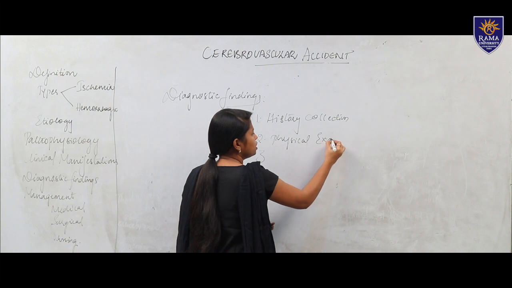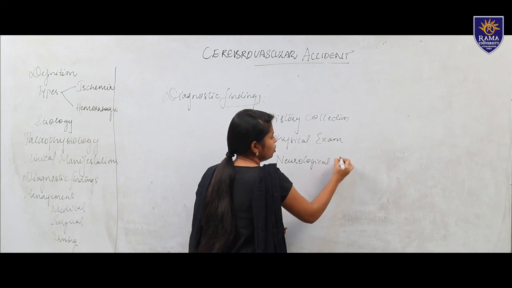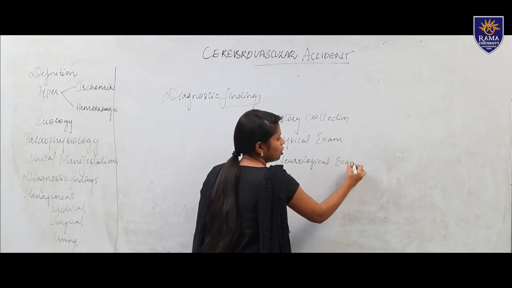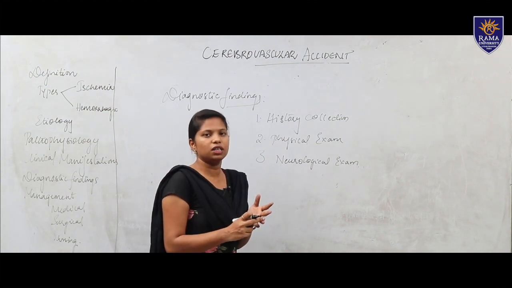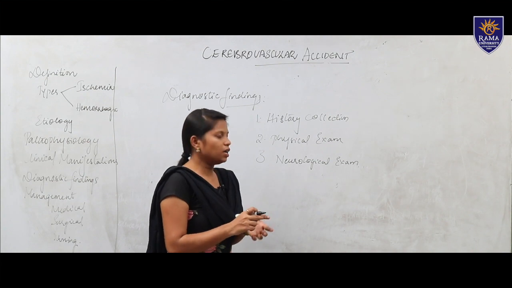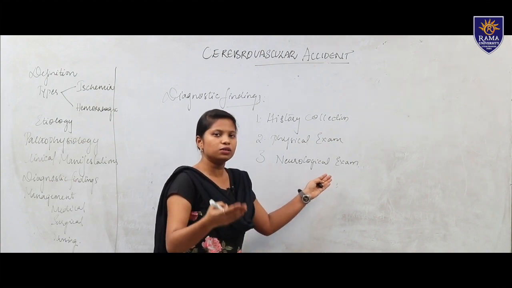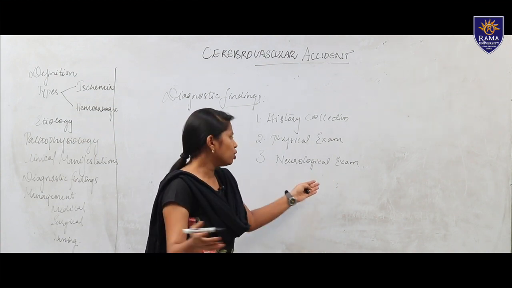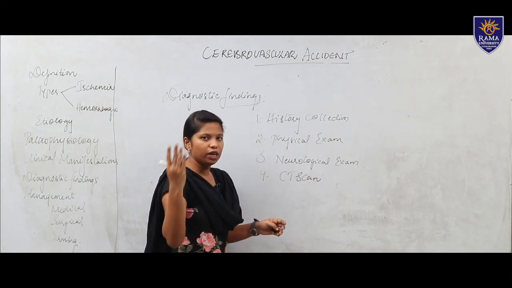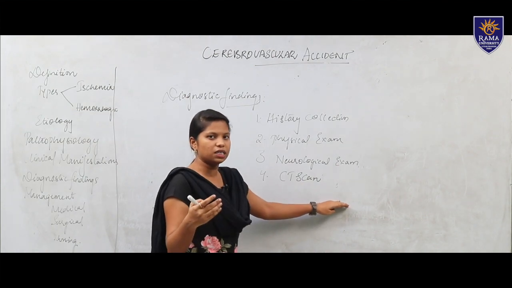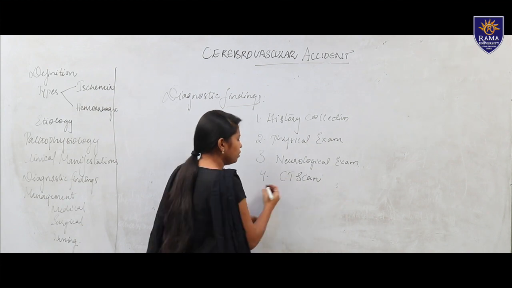Then you have a neurological examination. This is common in all nervous system disorders. In the neurological examination we have aspects like level of consciousness, cranial nerve functions, and then reflexes. These are included in the neurological examination, as we assess whether the patient's condition is normal or abnormal. Then we go for a CT scan, as the brain may have a clot or a hemorrhage. In the CT scan we observe where the clot has occurred, in which tissue or which part of the brain; that is what the CT scan is for.